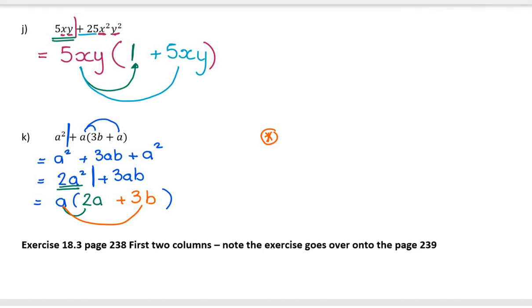So in order to make sure that you know how to do it, our classwork is exercise 18.3 on page 238, the first 2 columns. I will also post a PDF of the memo. Please go through it with a fine-tooth comb. If you've made a mistake, look where your mistake was. Write yourself a note. And if you look at the memo and you think I've made a mistake or you still don't understand what the memo says, please just send me a message, because factorizing is something we really, really want to master.